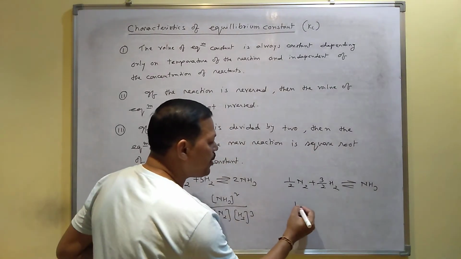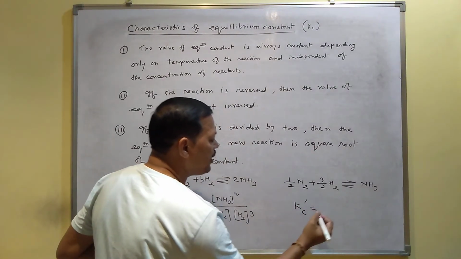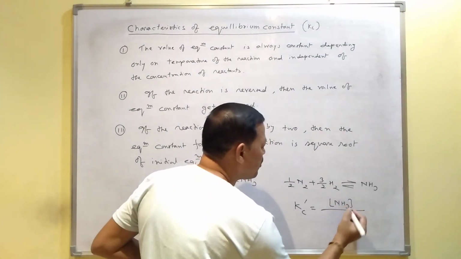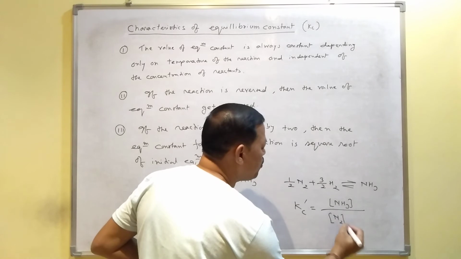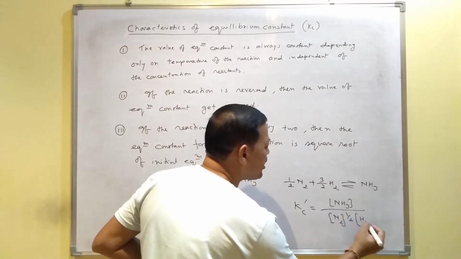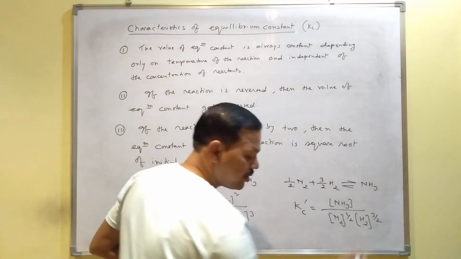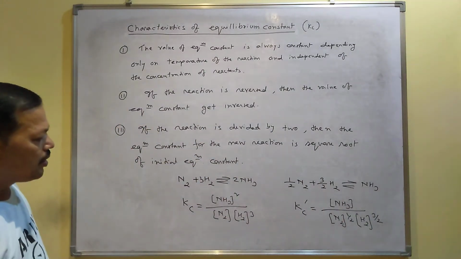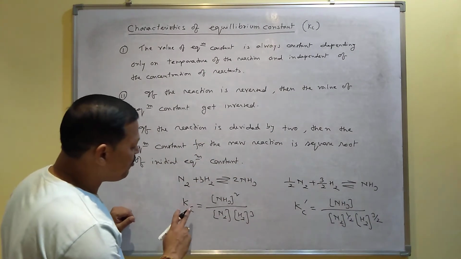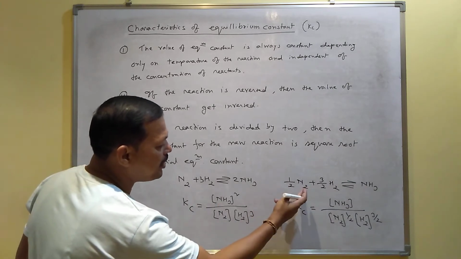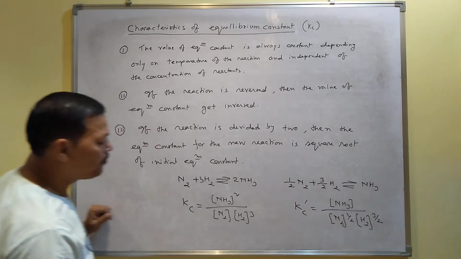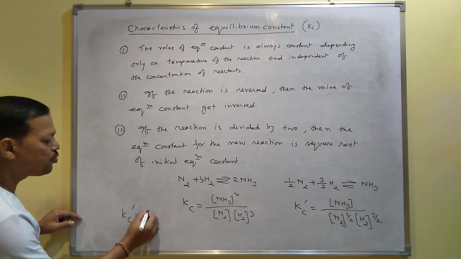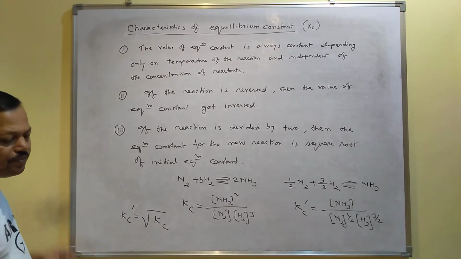Then the new equilibrium constant Kc dash, you will get the concentration of NH3 divided by the concentration of N2 to the power half, concentration of H2 to the power 3 by 2. You can express the equilibrium constant like this. Now you see the first equilibrium constant, and after dividing by 2, the second equilibrium constant. The second equilibrium constant Kc dash is the square root of Kc.